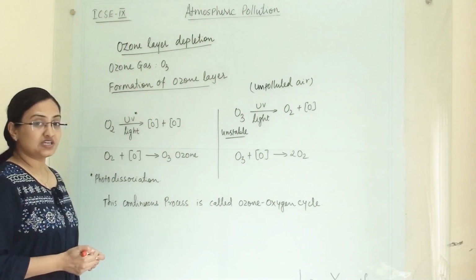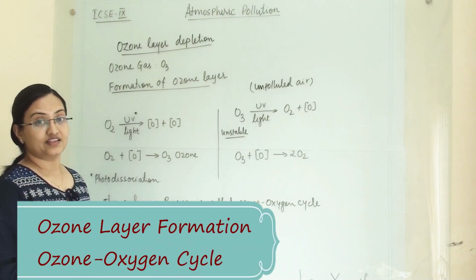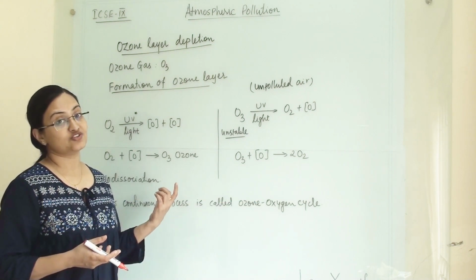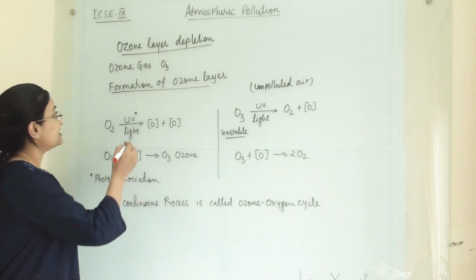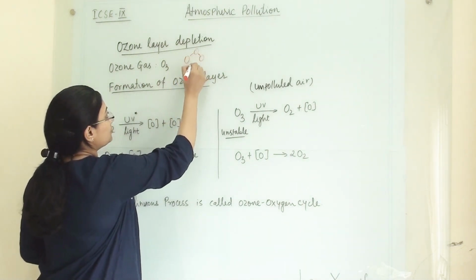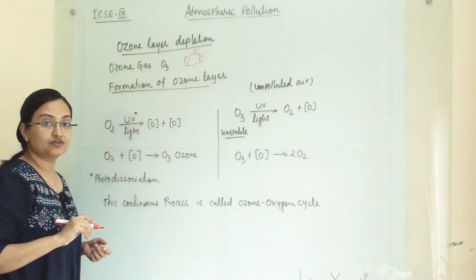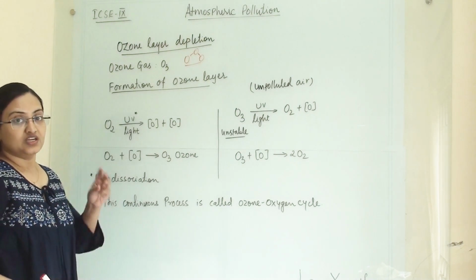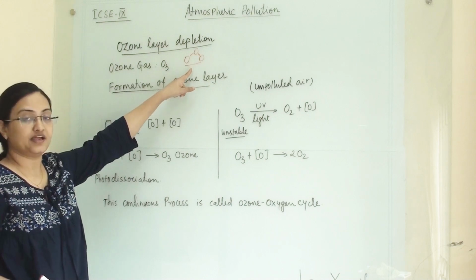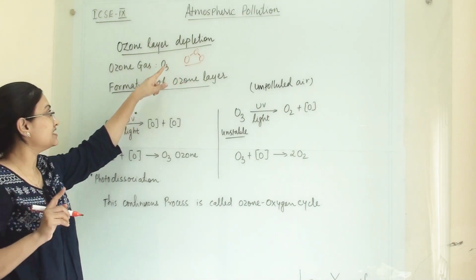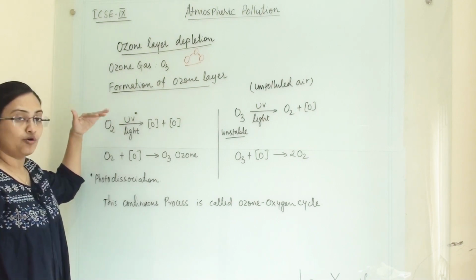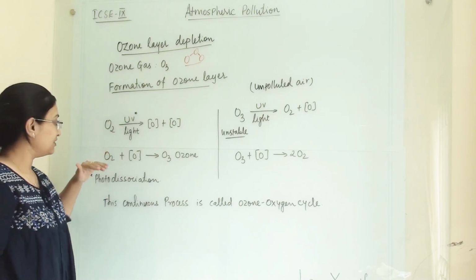So let us first understand what ozone is and how the ozone layer has formed. Ozone is a molecule of 3 oxygen atoms combined with each other with a covalent bond. 3 atoms of oxygen are combined with each other and form one molecule. It is known as ozone. Now, how does the formation of the ozone layer work?